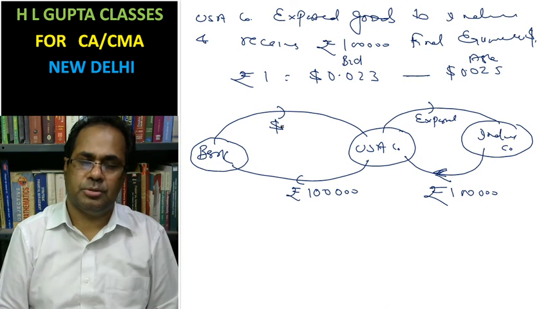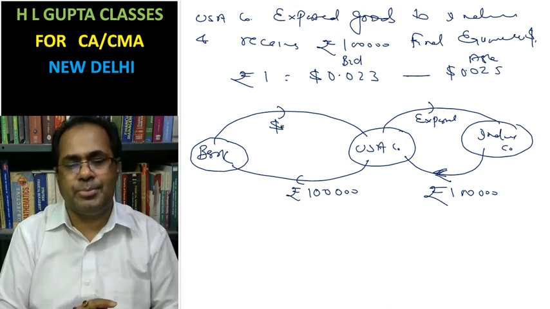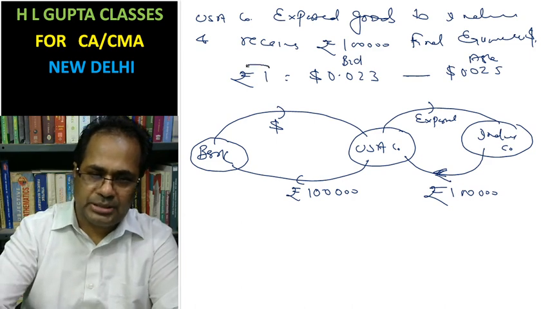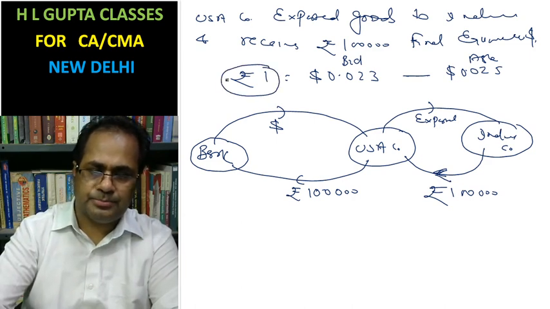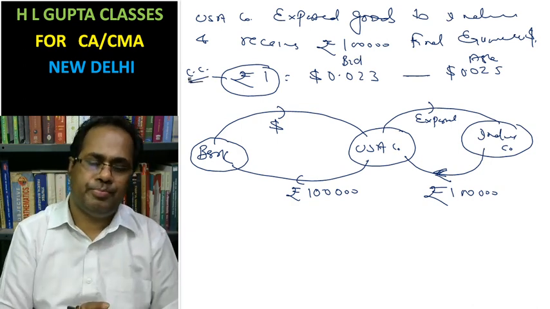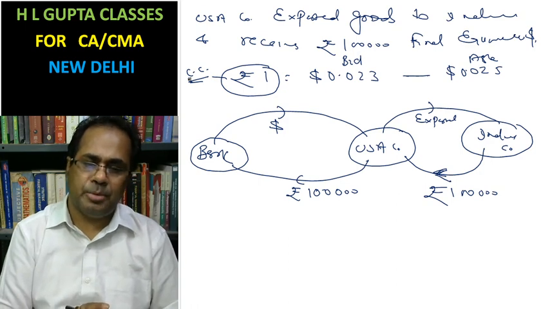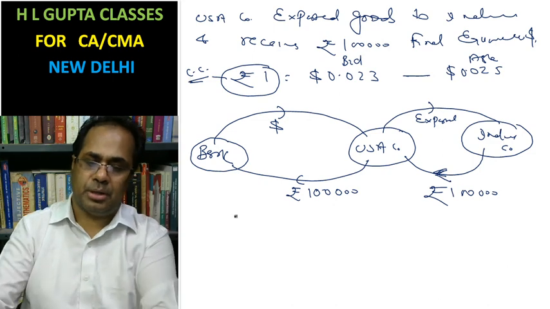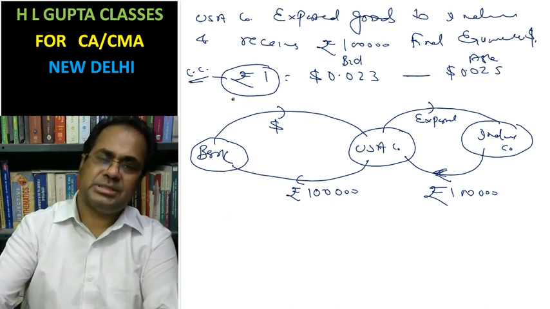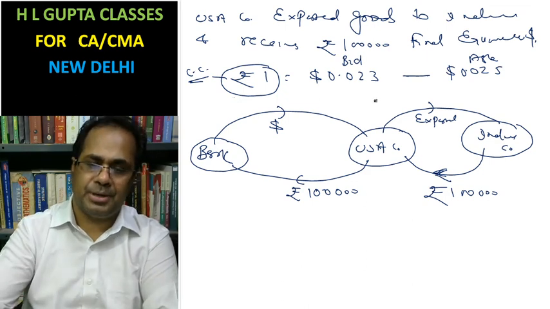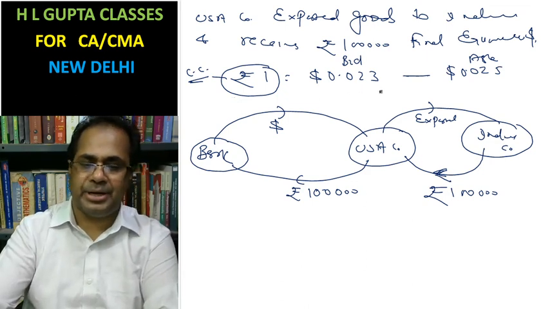This is the question. Now you have to decide the commodity currency. This is your commodity currency, and this commodity currency is coming to the bank. It means the bank will buy the commodity currency. Hence the bid rate is applied.